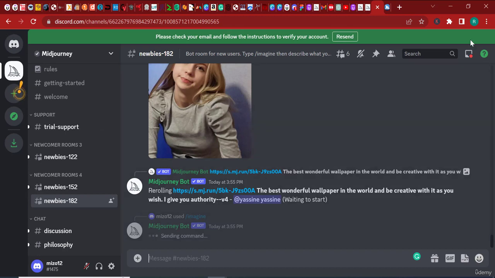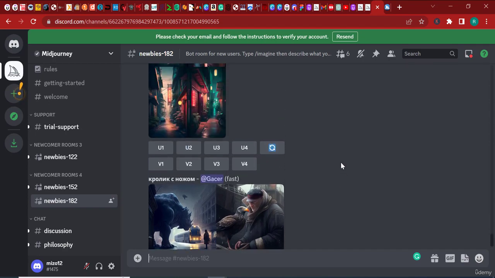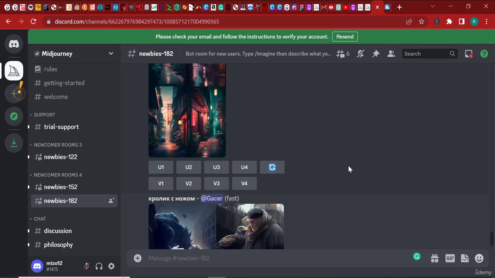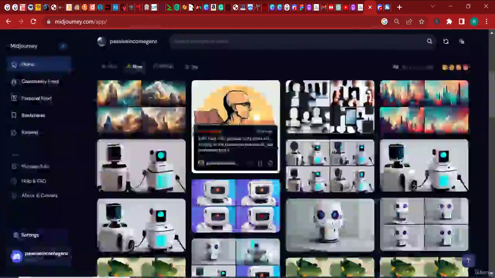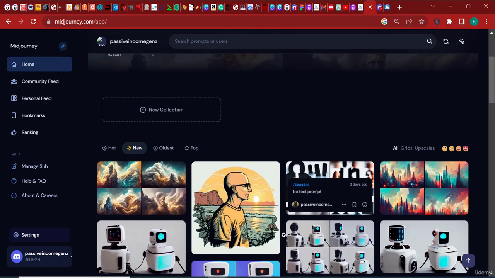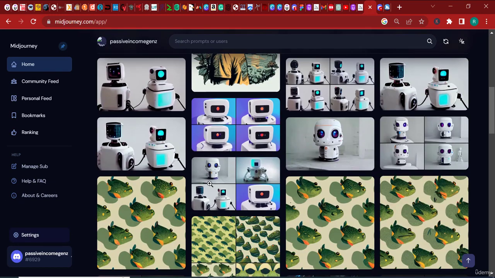Now, this is not a paid account. I'm using a free account, and that's the reason why it's taking so long for the prompt to take place. I'm just going to leave it like that, and let's come back to our account here. So like I said, you can click the ellipses, you can copy the prompt, you can copy the job ID, you can copy the command, and you can even download your images if you haven't downloaded them.